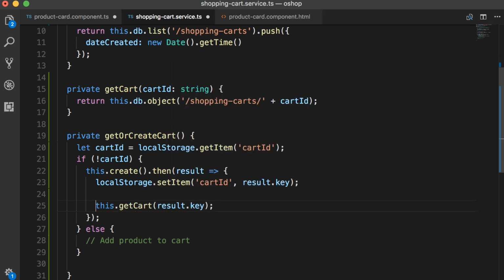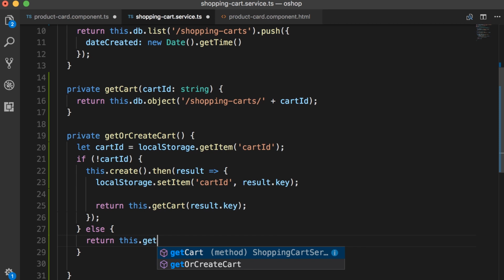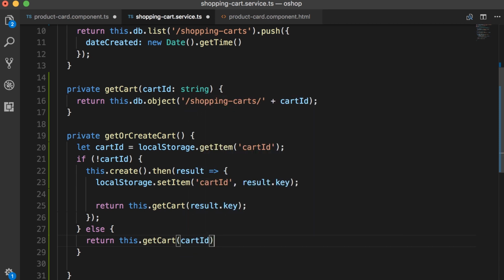And finally, return the result to the client. Now, nobody is using this method yet, but we're going to get there in a second. So this is the scenario where we don't have a shopping cart. Otherwise, if we do have a shopping cart, once again, we're going to call getCart and give it this cart ID that we found in the local storage. Now I'm going to remove these extra unnecessary curly braces.